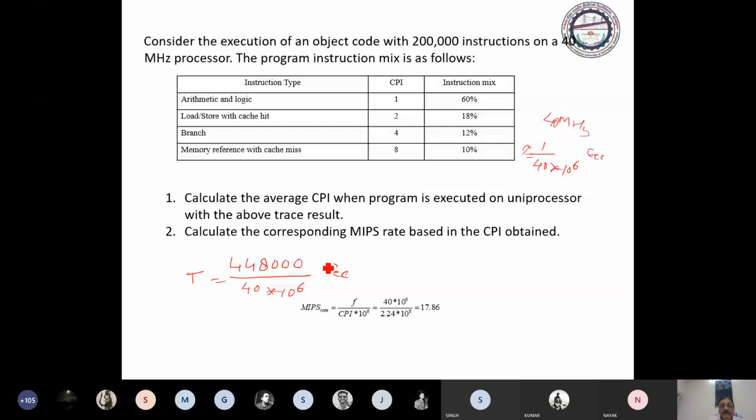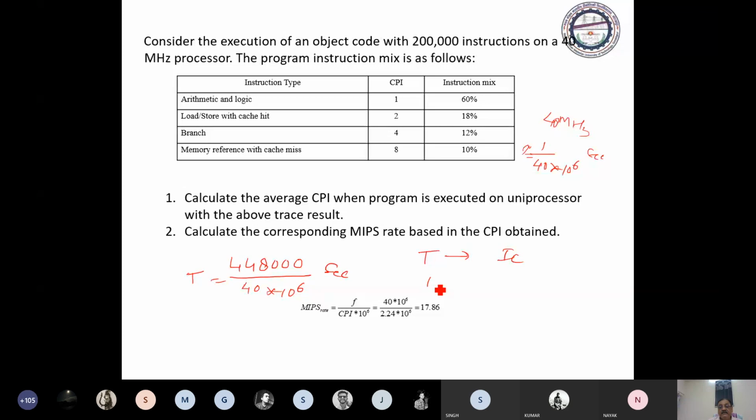Okay, and now you have to compute in this much time, in T time, it is doing execution of this much of instruction.